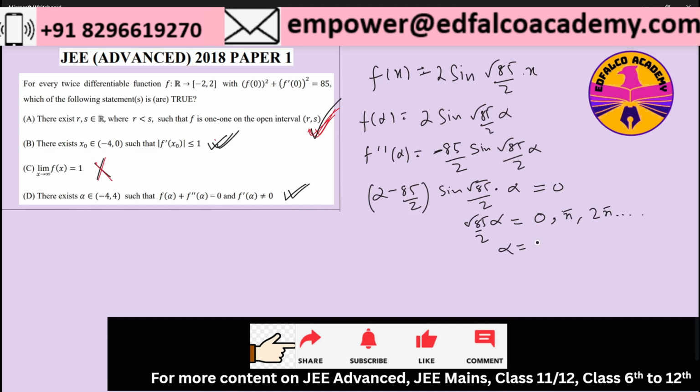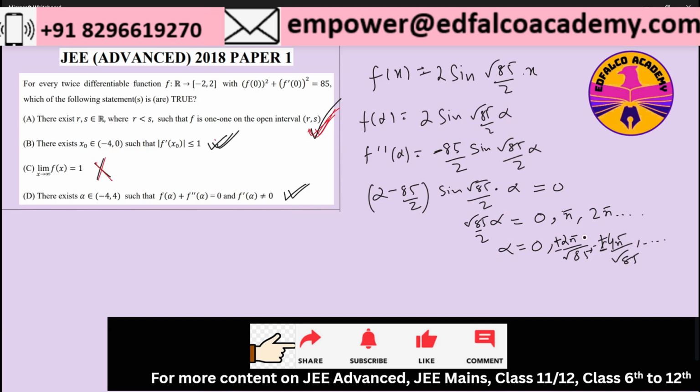So alpha can take the value 0, 2 pi by root 85, or 4 pi by root 85, and so on, and the same on the negative side. So it can be plus minus 0, plus minus 2 pi by root 85, plus minus 4 pi by root 85, and so on, till we get alpha in the interval minus 4 to 4.